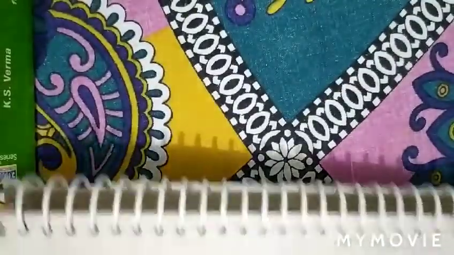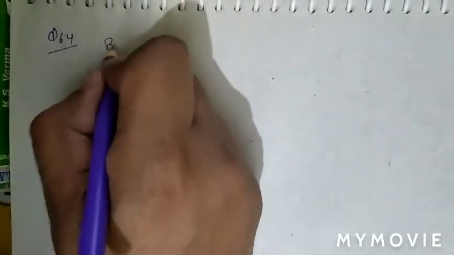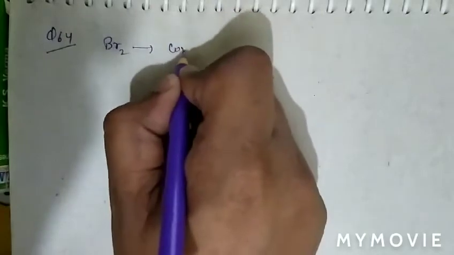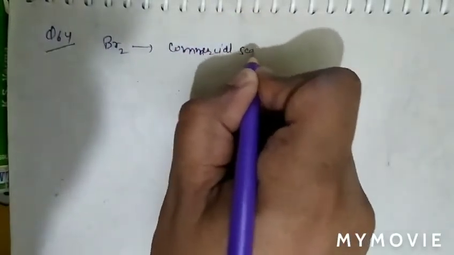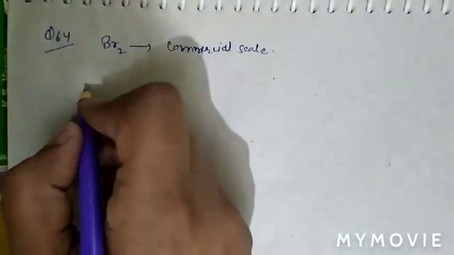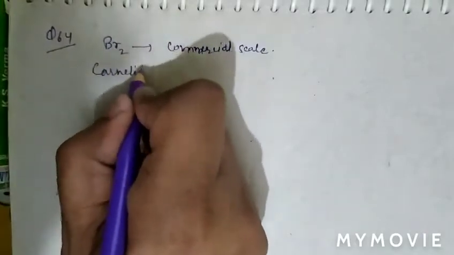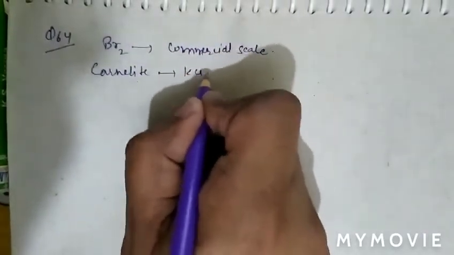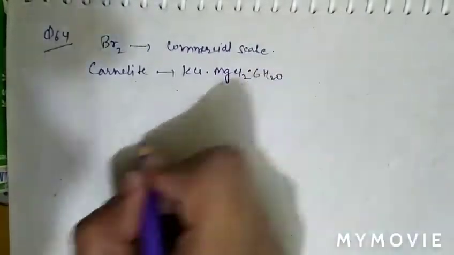See question number 64. In question number 64, what is given there? Question number 64, bromine is obtained on commercial scale. As we know that the formula of carnallite is KCl dot MgCl2 dot 6H2O.